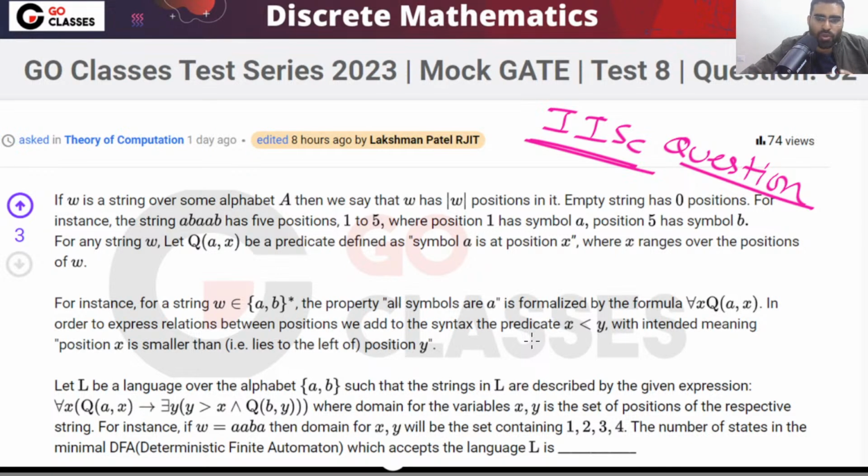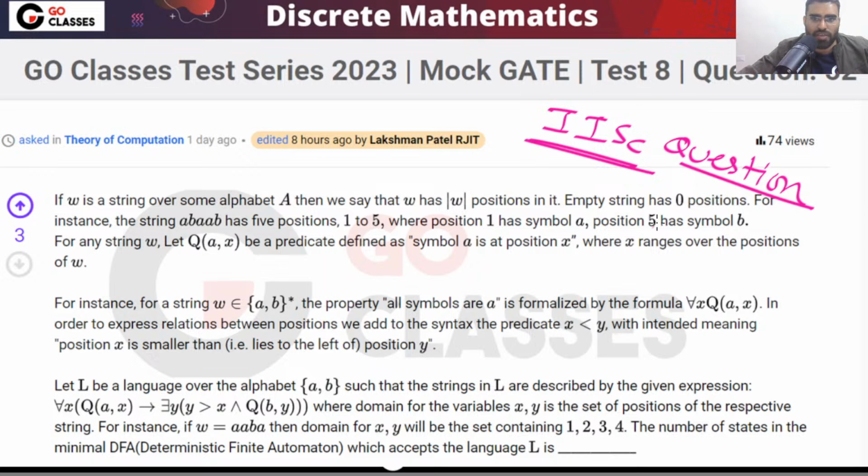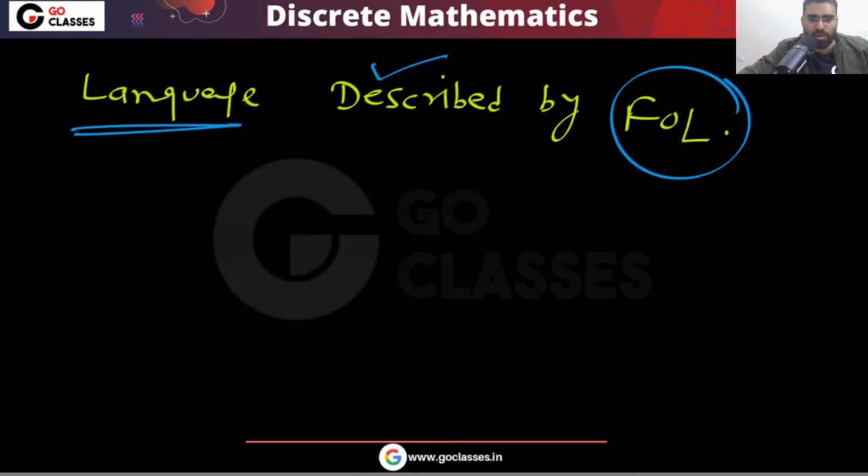Okay, so if you go to IISc, I hope you go to IISc, IIT Bombay, IIT Delhi, all these brilliant colleges. IIT, IISc, TIFR, CMI, ISI, IIIT Bangalore, IIIT Hyderabad, DTU. There are many beautiful, brilliant colleges. IIIT Delhi. So you can see that this question was in the automata theory course. If you go to IISc, take the automata theory course, and in the first assignment you will find this type of question. So this is a beautiful question.